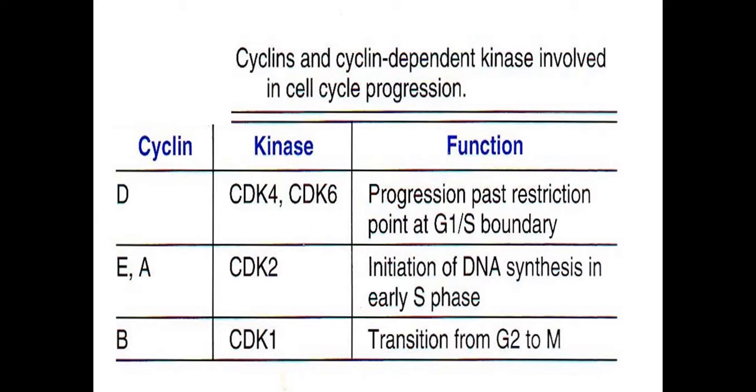Cyclin D acts through cyclin dependent kinase 4 and cyclin dependent kinase 6. The function of cyclin D is progression past the restriction point at the G1 or S boundary, meaning G1 phase or S phase.